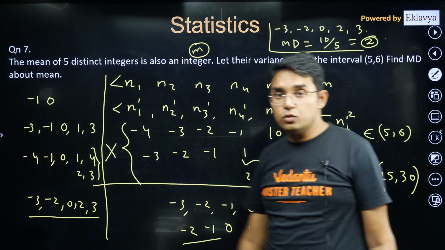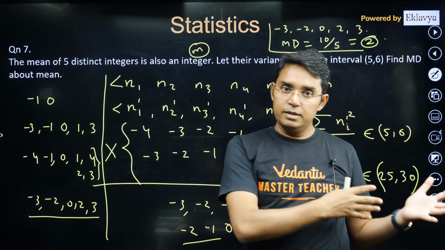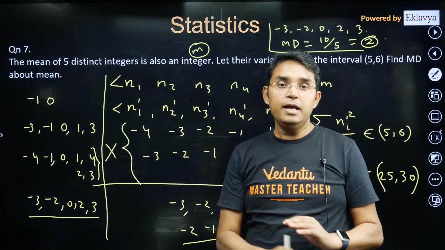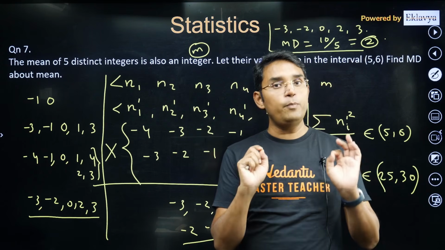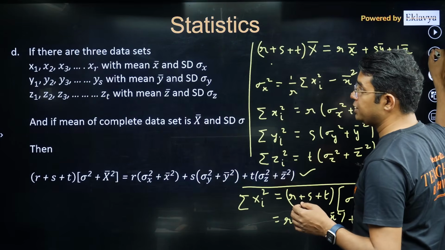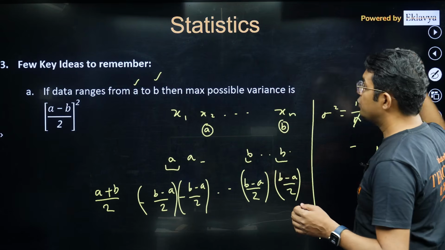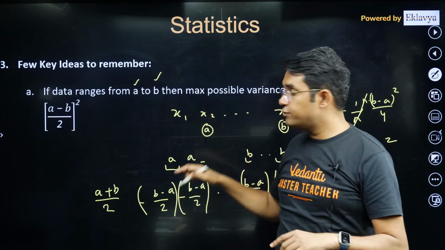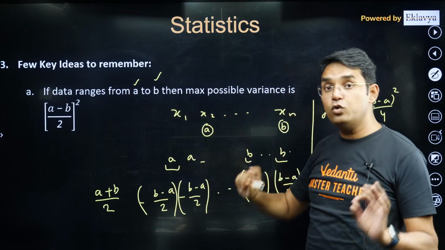Okay. So dear students, in this session, I have talked about first central tendencies, not in detail, then dispersion, definitely in detail, and then I told you key points. If I revise, if I repeat what key points I have talked about in this session. So I started with this point number A, which was if your data ranges from A to B, the maximum possible variance is (A minus B) by 2 whole square.